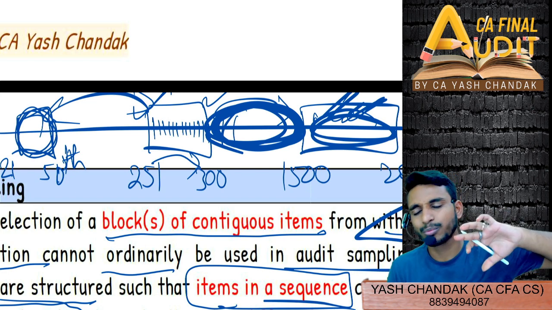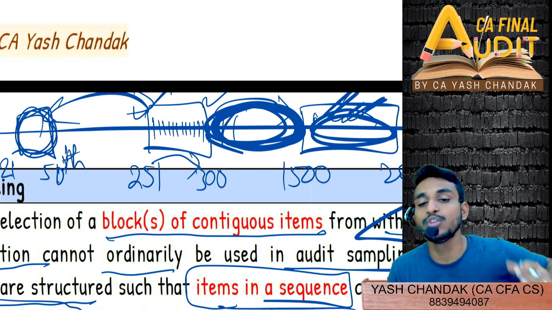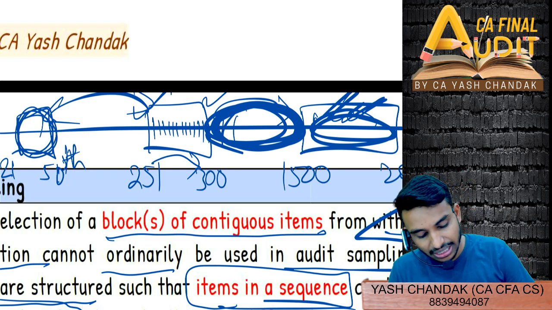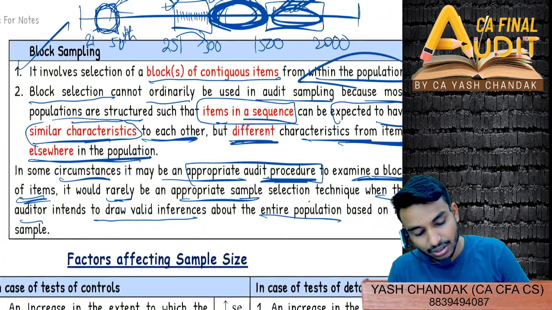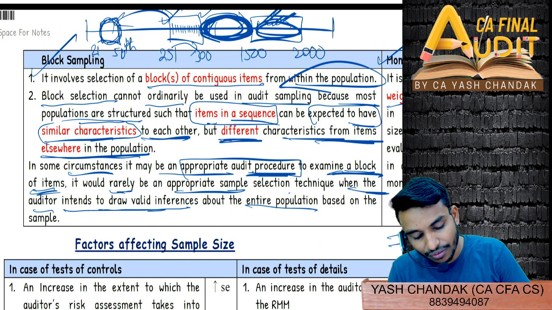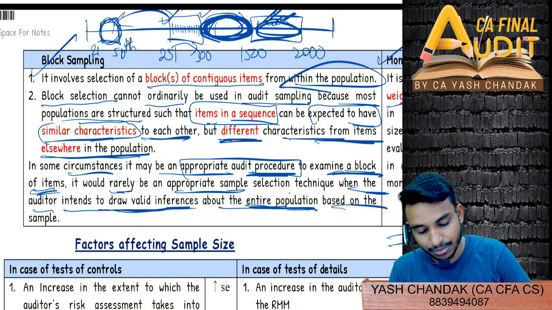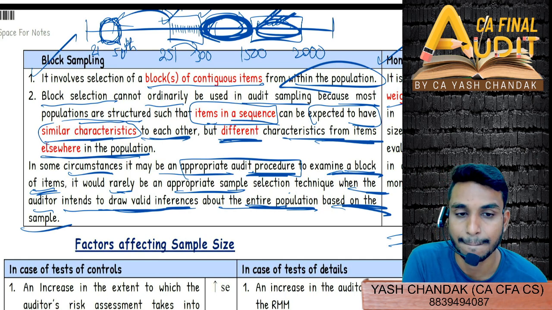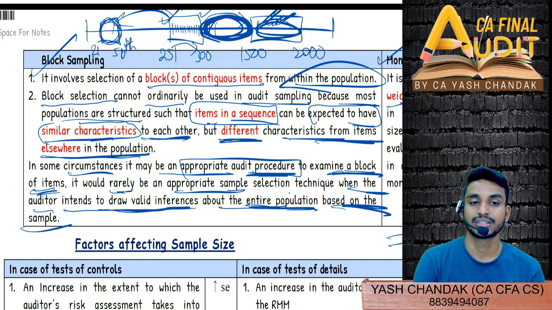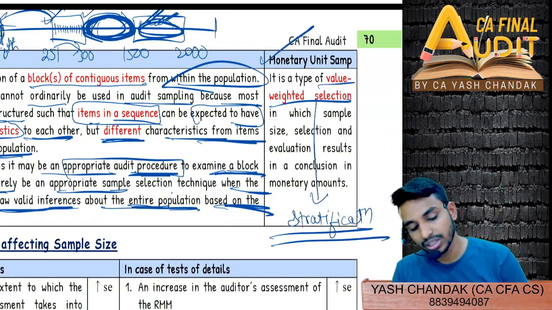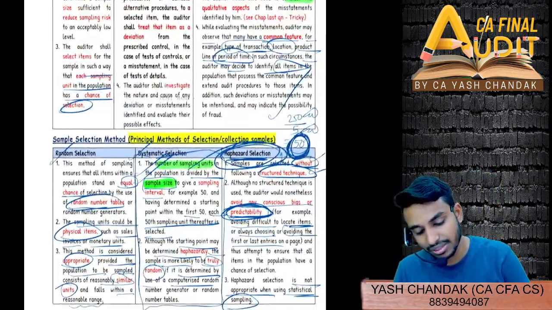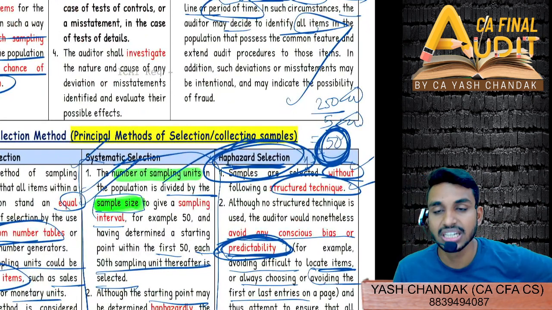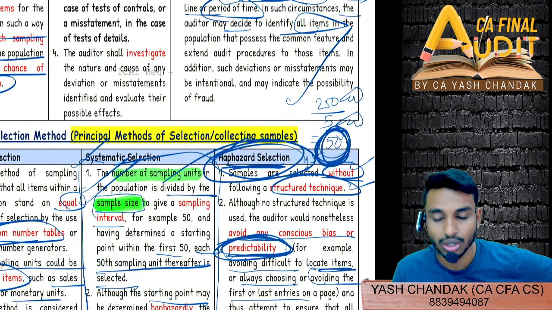They are saying that it is rarely used, and rarely will it give you an appropriate audit opinion, or rarely will it be appropriate when the auditor intends to draw valid inferences about the entire population based on the sample. It would rarely be an appropriate sample selection technique. Everyone clear? Any doubt in the methods of selection of sampling? The question generally asked is on the principal methods of selecting samples.